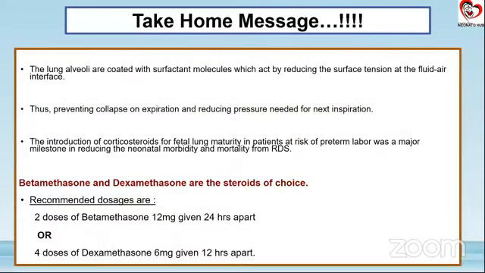Now coming to our last slide, about the entire talk today, there are certain important take-home messages that you'll have to take with you. The lung alveoli, as we saw, were coated with surfactant molecules. Surfactant helps in reducing the surface tension at the air-fluid interface. This will prevent the collapse of the alveoli on expiration, and it reduces the pressure needed for the next inspiration. The major milestone in reducing RDS-related morbidity and mortality in neonates was the introduction of antenatal corticosteroids. Again, betamethasone and dexamethasone with these set doses are the steroids of choice.